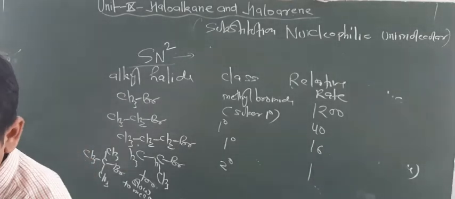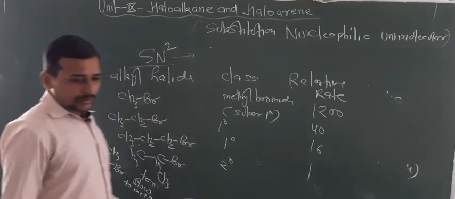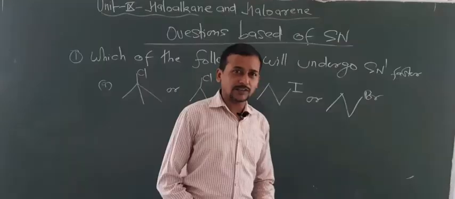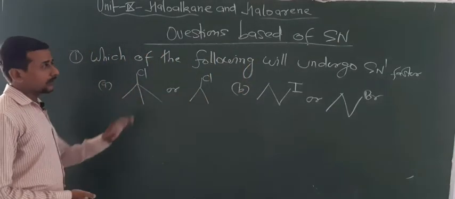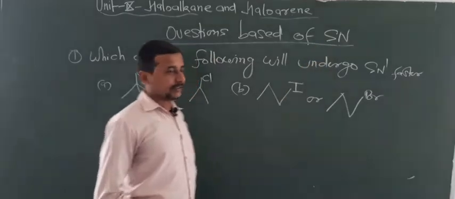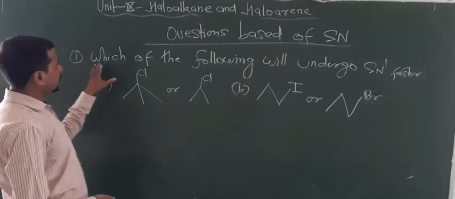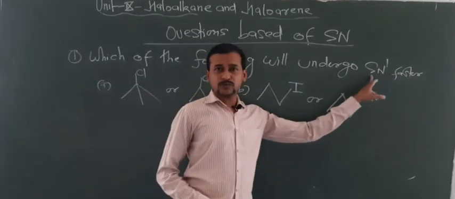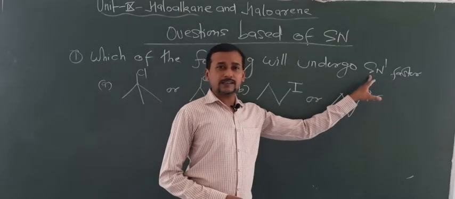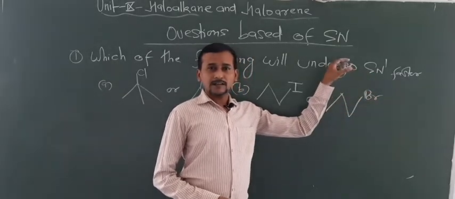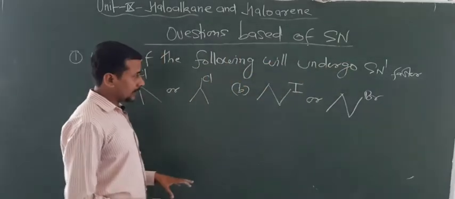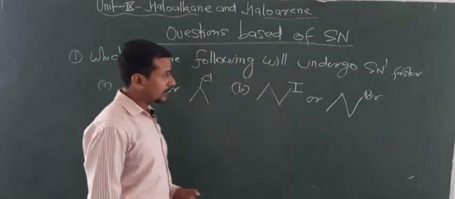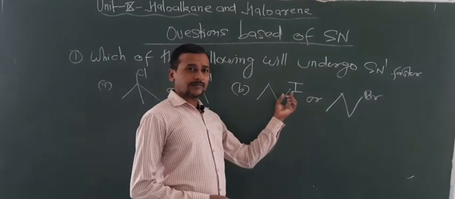So these are all about SN1 and SN2 reactions. Now students, some questions you have to do which are based on SN1 and SN2 reaction. Now students, let us focus on some questions based on nucleophilic substitution reactions. This type of question may arise, which of the following will undergo SN1 faster? So for SN1 you have to focus on the carbocation stability, and then also you have to focus on the nature of halogen, that is it may be bromide, fluoride, chloride, or iodide. So this I told you, iodide are more reactive than bromide.